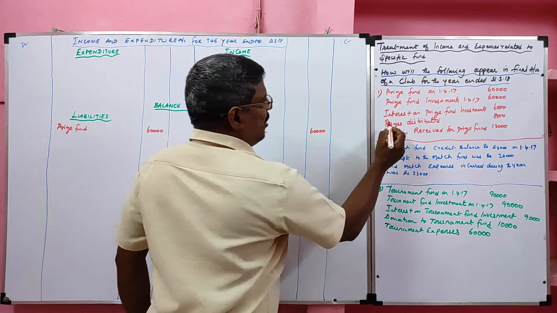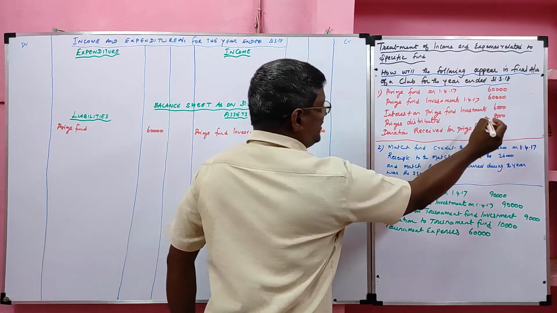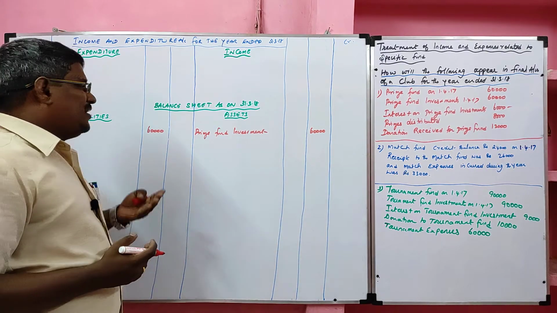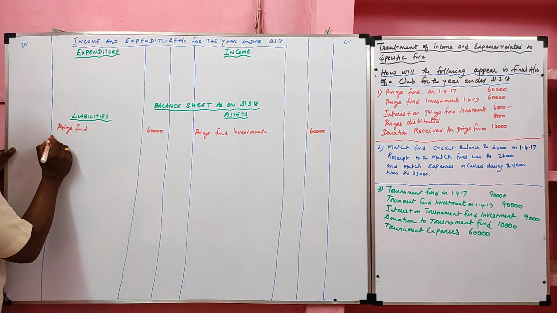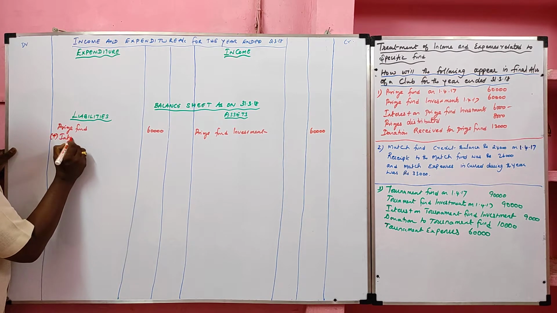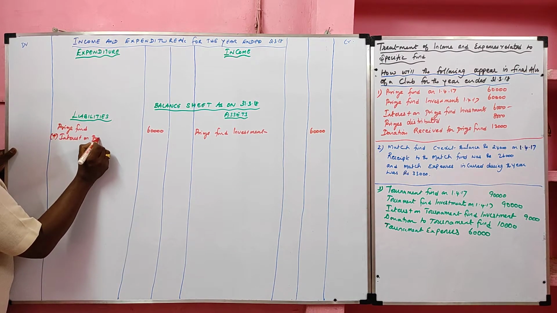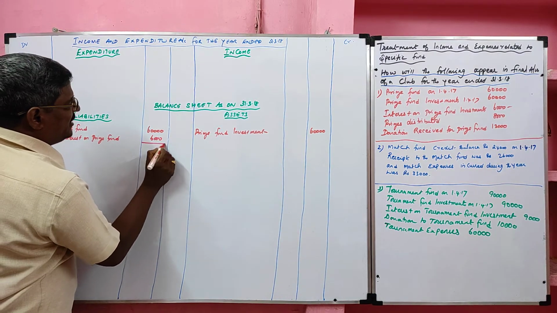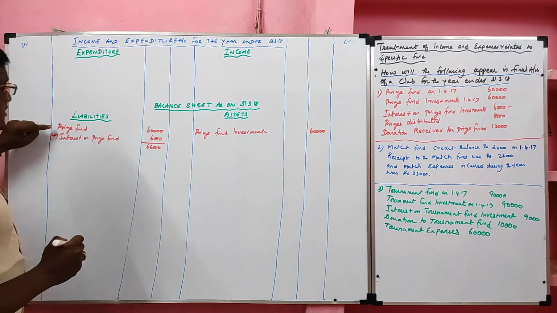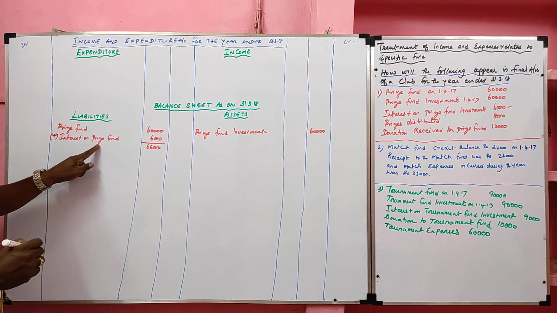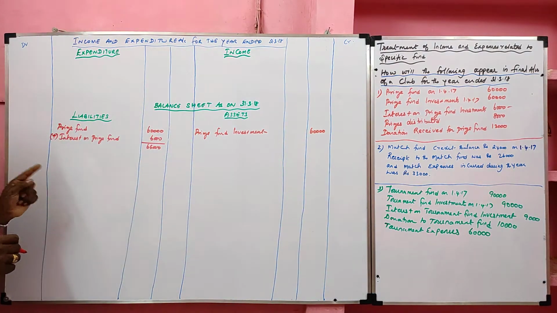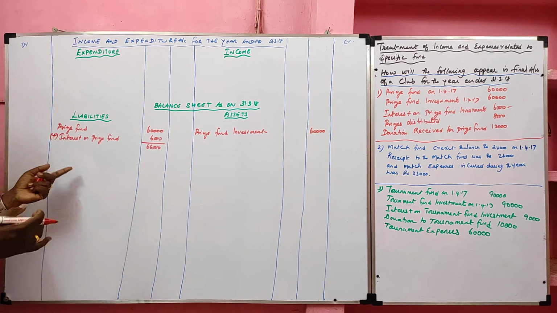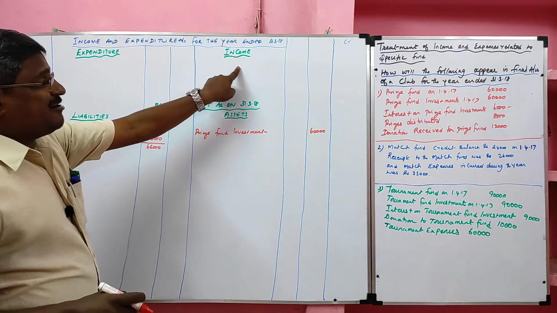Okay. Now, interest on prize fund investment rupees 6,000. We received interest because of prize fund investment. What happened? Our prize fund will increase. So, we have to add interest on prize fund, its value 6,000. If prize fund is not given, this interest on prize fund will be credited to the income. If prize fund is given, the interest on prize fund should be added with the prize fund. If prize fund is not given, the interest on prize fund should be recorded as income.